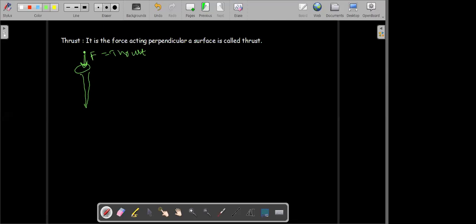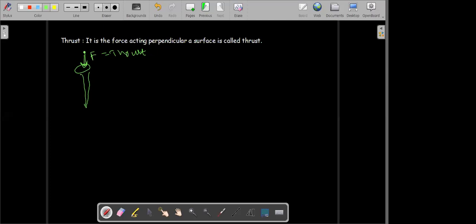Sometimes if you apply a force at a certain angle to the area, only a part of the force will be acting as a thrust. Not all the force will act as a thrust. So in most cases, we try to use the maximum amount of force we are applying as it increases the effectiveness.